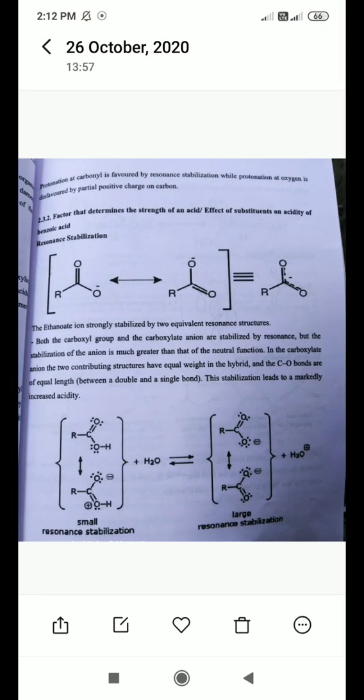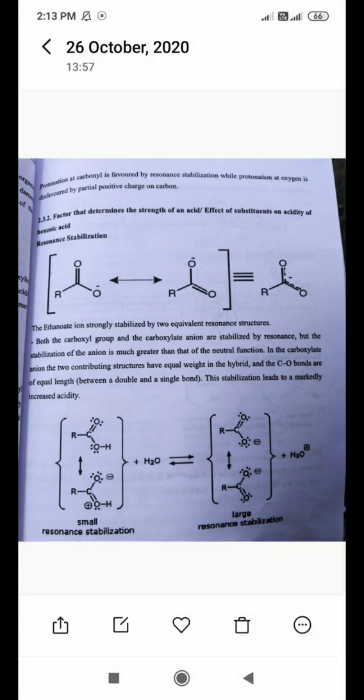Good afternoon, students. In the previous lecture we started a new topic, that is aromatic acid. In aromatic acid, we discussed the introduction, different examples of aromatic acids, and the different characteristics of aromatic acid. Now, in today's lecture, we will start the factors that determine the strength of an acid, or we can say the effect of substituent on the acidity of aromatic acid.